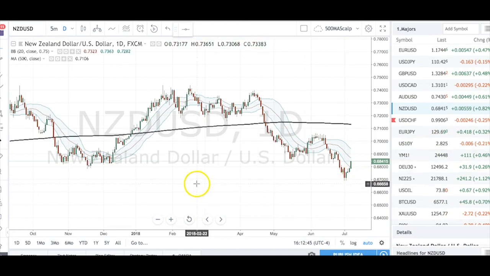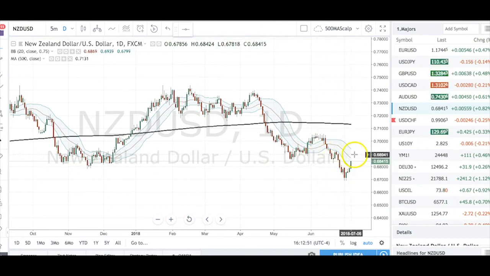So the comeback in the high yielders against the dollar, I think, still has scope to run, although limited. It's maybe another 50 to 70 points in the Aussie and the Kiwi, another 100 points in the CAD. But nevertheless, the momentum is there, and we have possible extension to the 69 in the Kiwi, 75 in the Aussie, and 130 in dollar CAD.